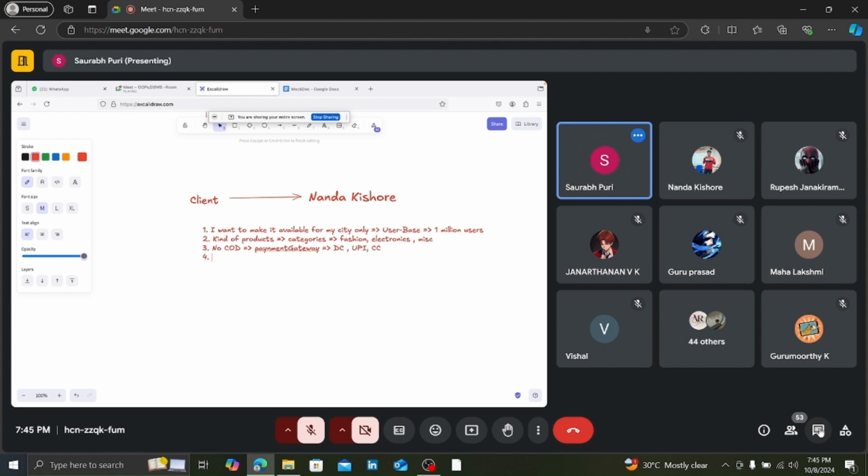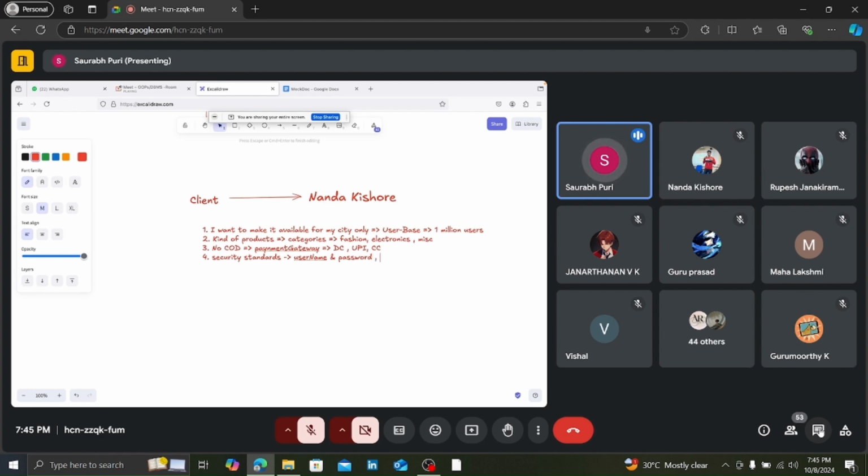Now, let's say I want to implement some security standards also. How do you want to implement the security standard, or logging in and logging out? Everybody will have a username and password, right?